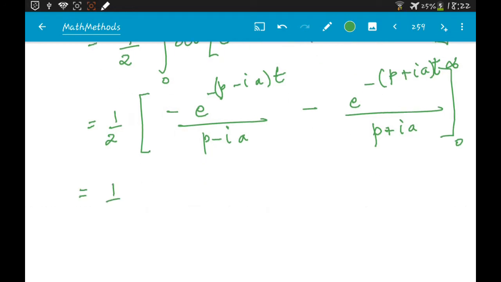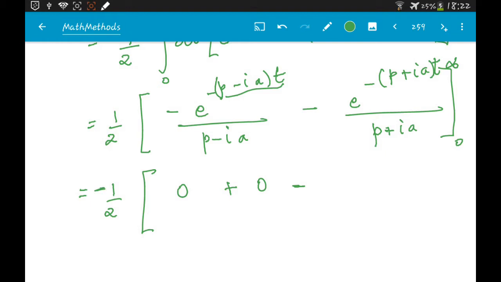So if you compute this integral, what are you going to get? At infinity this term is going to become 0, because it will be something like e power minus infinity, which is 0. So you will have 0 here and 0 here, and then we can bring the minus on the outside.